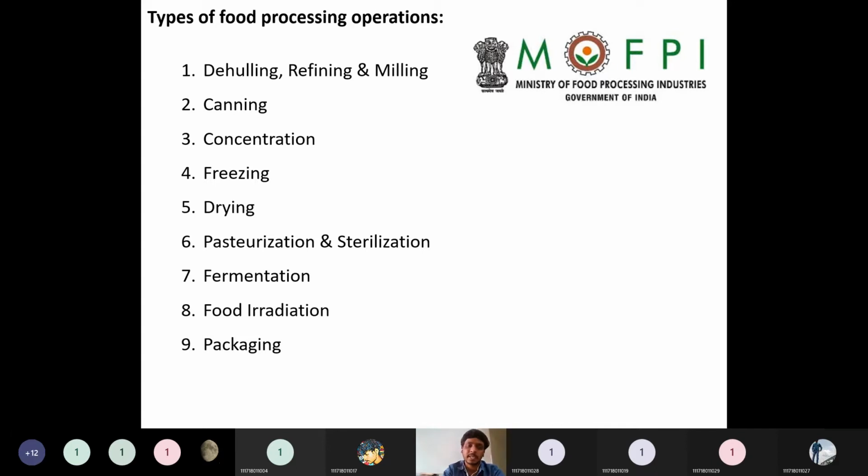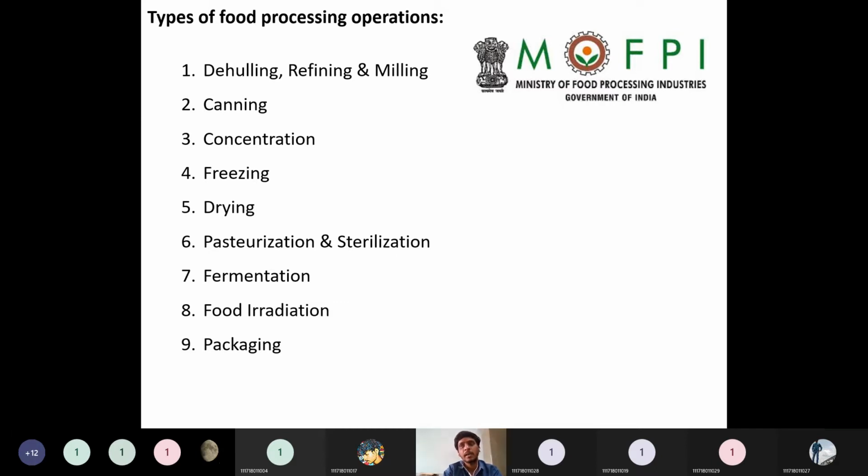Then pasteurization and sterilization. Pasteurization means heating at high temperature for a short period of time, so that disease causing pathogenic bacteria like clostridium botulinum will be killed automatically. That is called pasteurization. Largely the milk we drink from packets from various dairy industries uses this pasteurization technique.